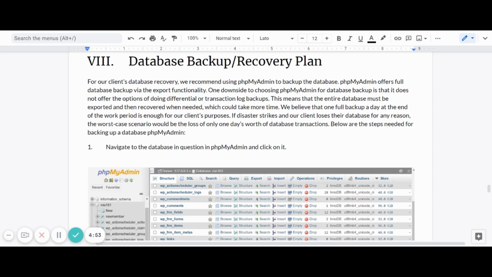I'm going to be taking you through the database backup and recovery plan that I designed. For our client's database, we recommend using phpMyAdmin to do a full backup of the database. A full backup is an entire backup of the entire database that can be done anytime. However, since it's a full backup, it can take a significant amount of time if the database is large enough. So we recommend doing this only once a day after the workday is done, so that if disaster should strike, our client may lose only up to 1 day's worth of work.